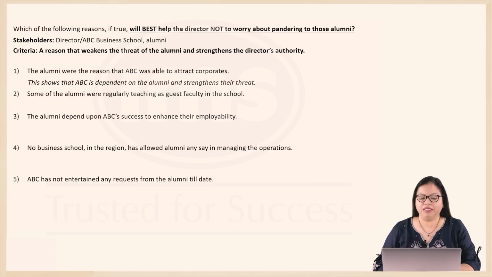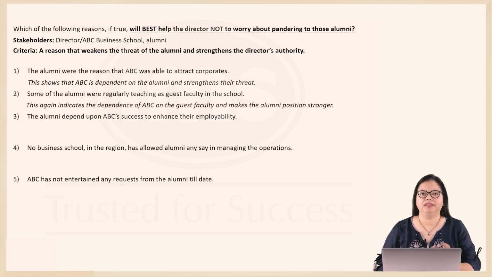Some of the alumni were regularly teaching as guest faculty in the school. Now, if the alumni were part of the teaching process in the school, this also makes the school dependent on the guest faculty. So, ABC is dependent on the guest faculty who are alumni. That means the alumni position becomes stronger, the alumni threat becomes stronger.